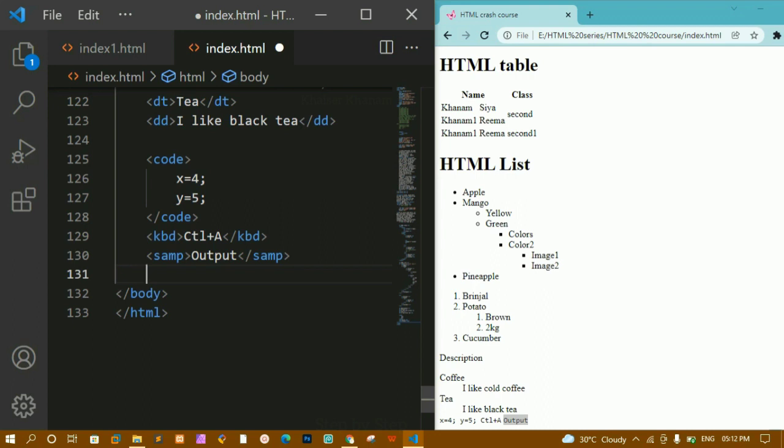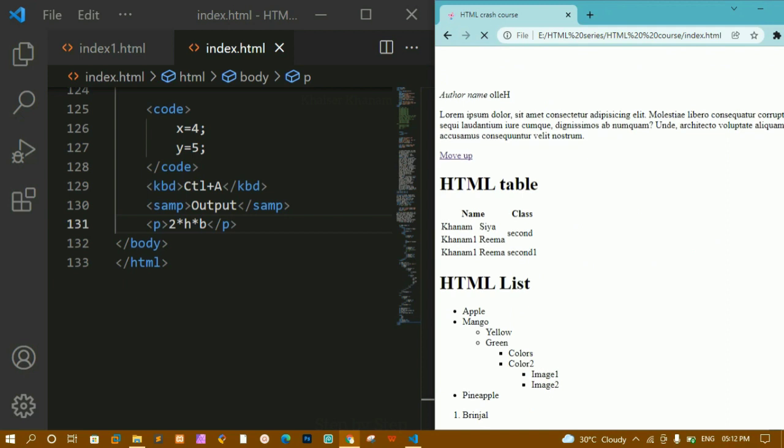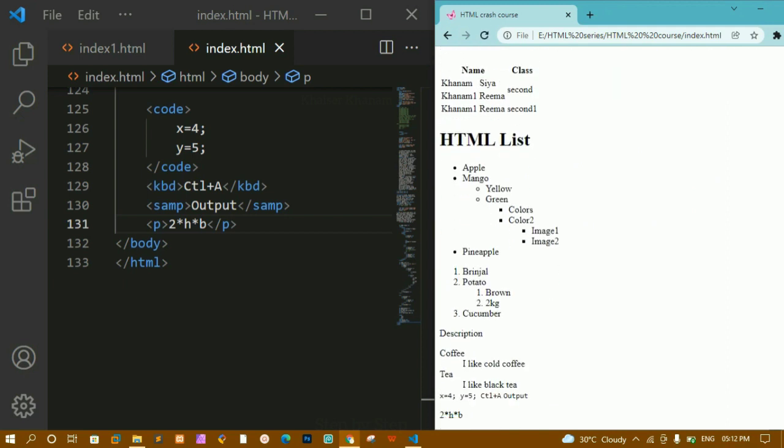So you should use proper tags so that it is very interactive and attractive to the users. Suppose you want to pass a formula. Here I am writing a paragraph, and inside that I am writing 2HB. This is my formula: 2 into H into B. I'll save this and refresh. Now you can see this is printed in normal font, but I want to display it as a formula.